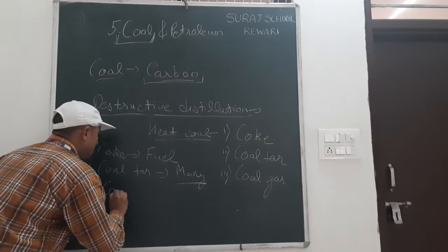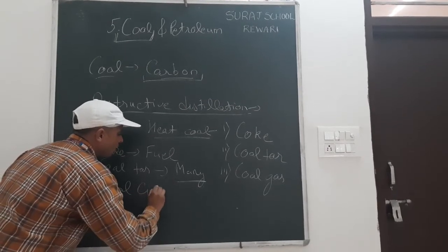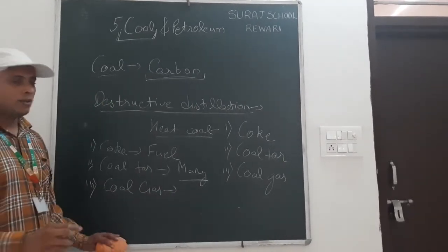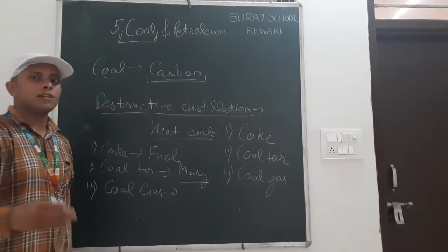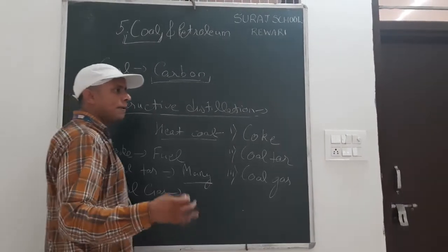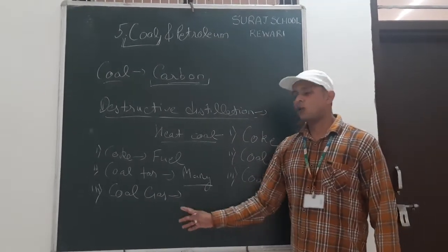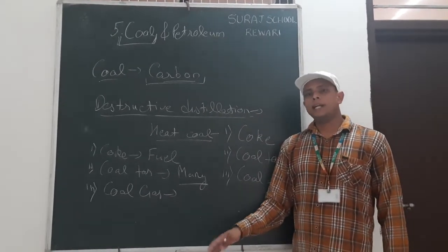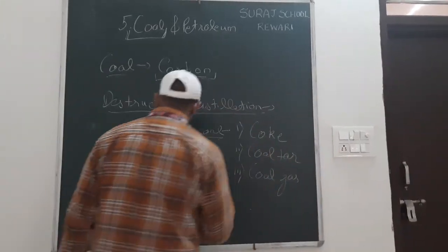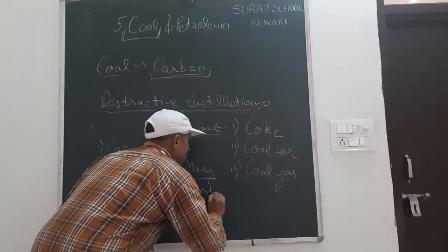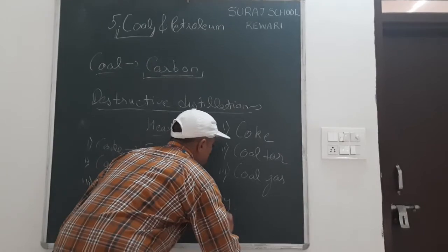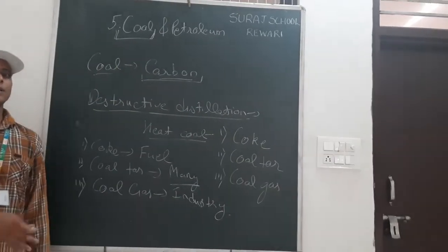Now coal gas. Coal gas is a gas that can be further burned. It mainly contains carbon monoxide gas, which can be burned to get energy. So coal gas is used as a fuel in industries, mainly to get heat.